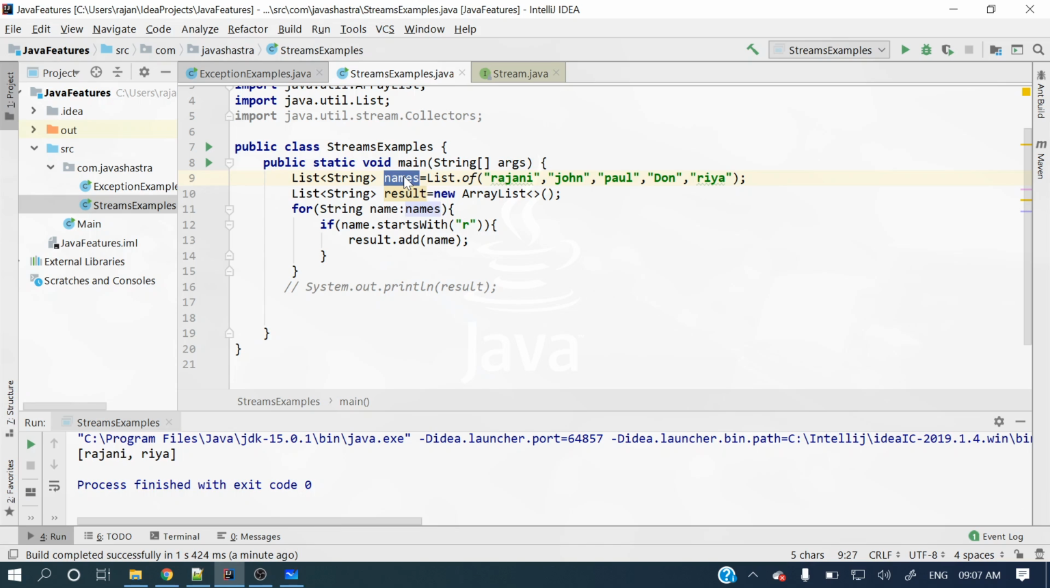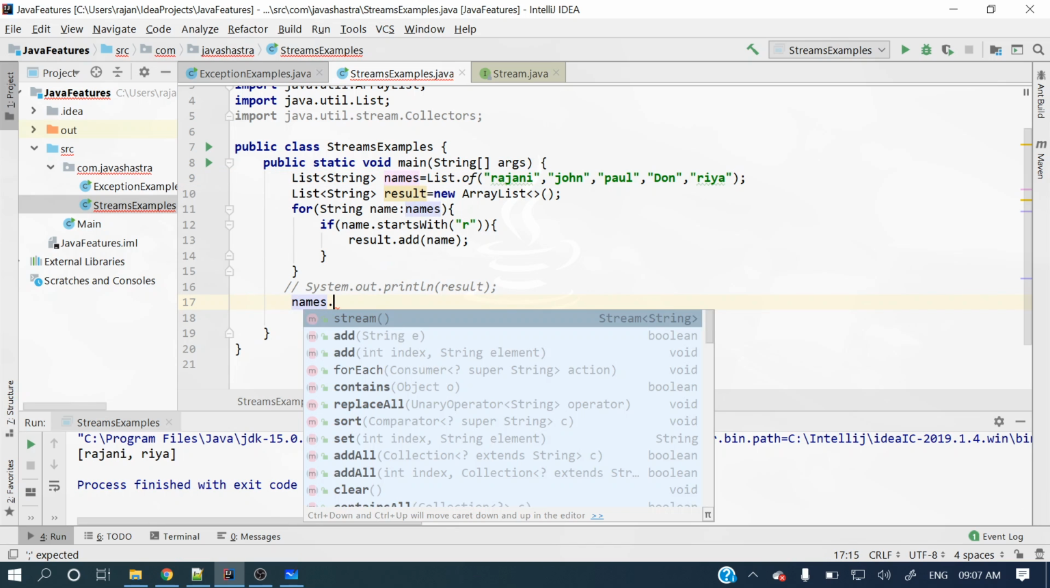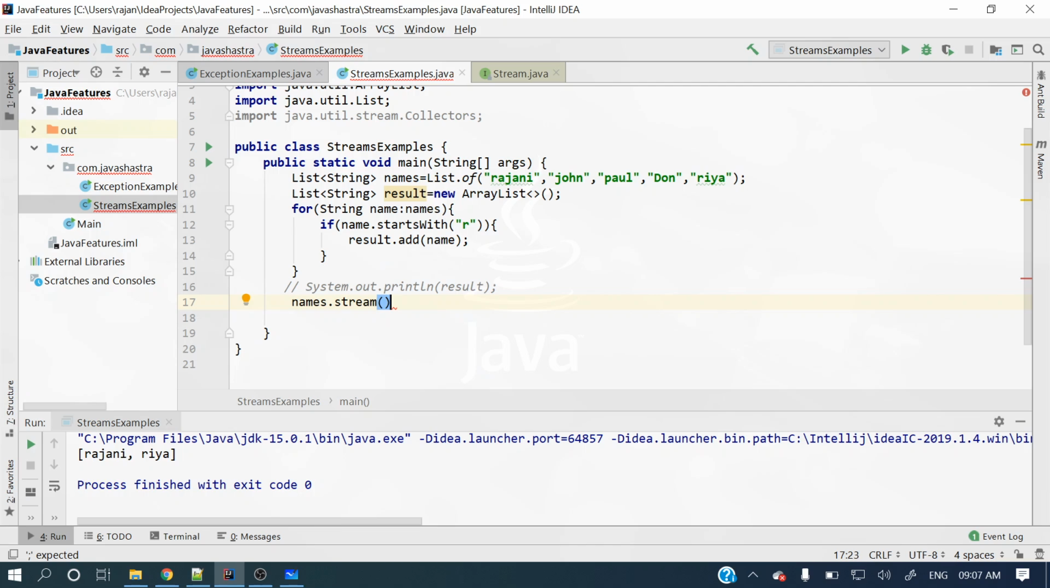You cannot call streams on a map, only on a collection, right? So let's set that aside; on top of those things we can call streams. If you see here, let me call names.stream. So this stream will return a stream, right? If you see here, it's returning a stream of strings, right? And then we can perform a sequence of operations on top of this stream, right?